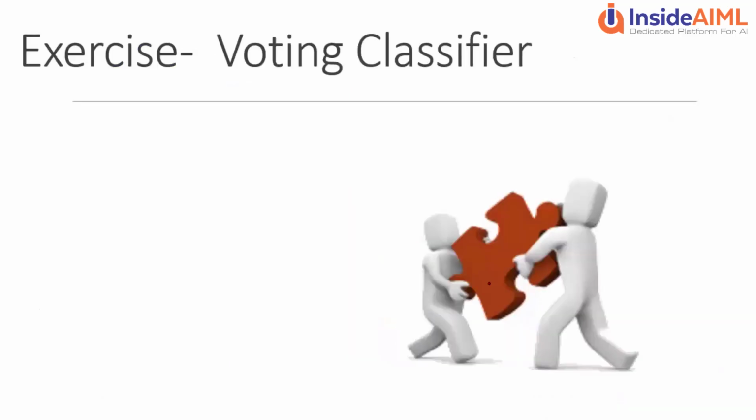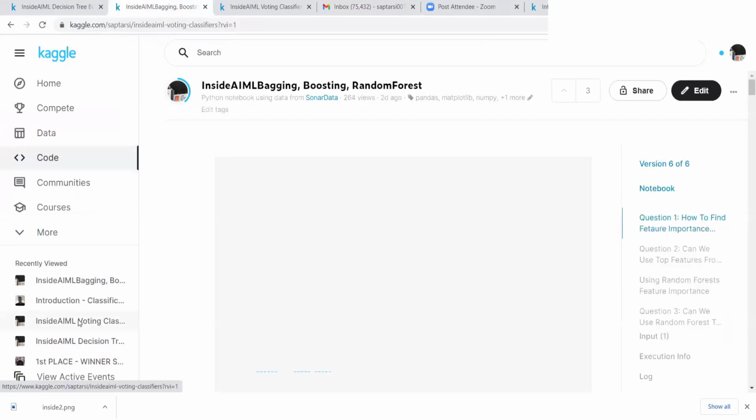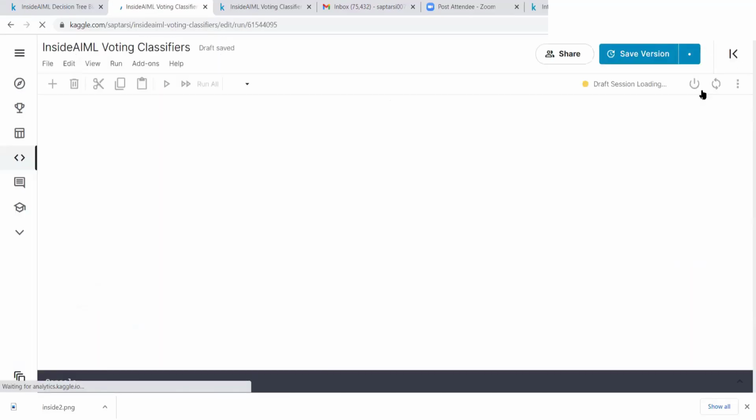Okay, so now I will go and do something else. I will take you through a hands-on now. This is the Kaggle environment, if you have not explored it, where you can have your notebooks and, like any Jupyter notebook, write your code in both Python and R. For this particular session, I have used Python.